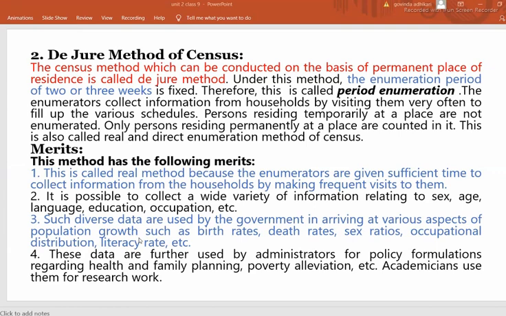The government finds out the real birth rate, the real death rate, the sex ratio, occupational distribution, and literacy rate also. So it is important from the government point of view as well.